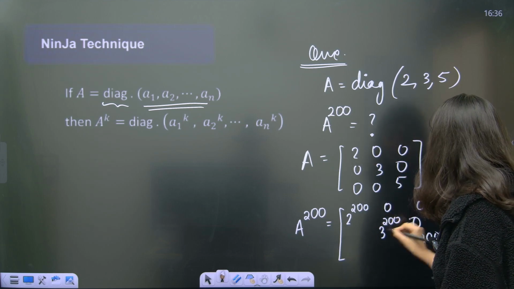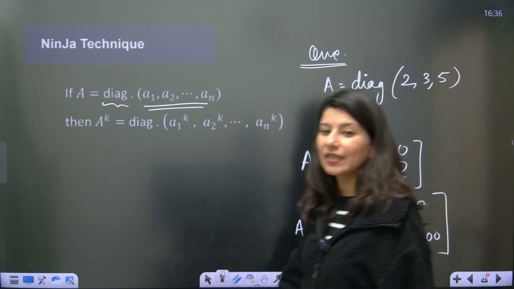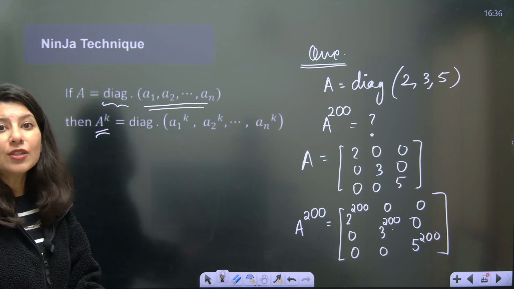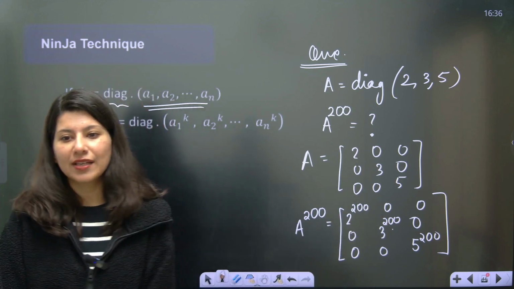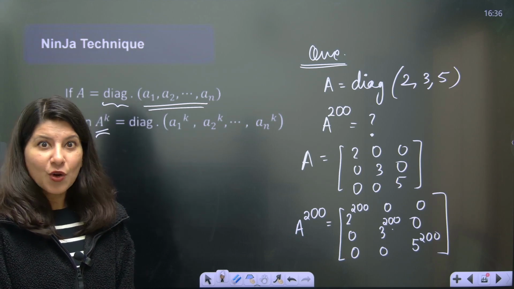So basically your A power 200 is going to become a diagonal matrix only. If A is diagonal, then A raised to power k is also diagonal, right? And here is the shortcut. That's how you calculate the value of A raised to power k. Next time, don't forget, don't panic.